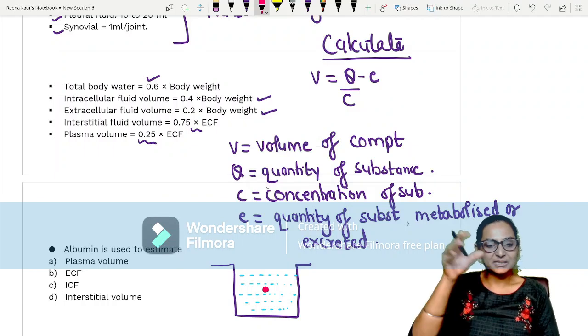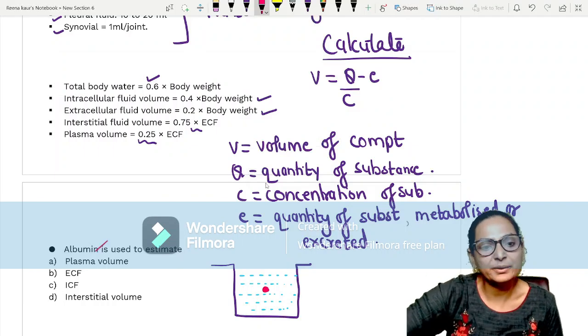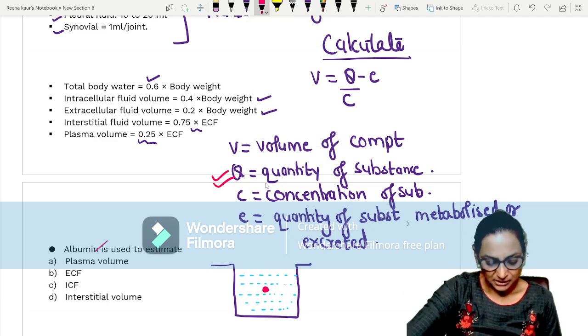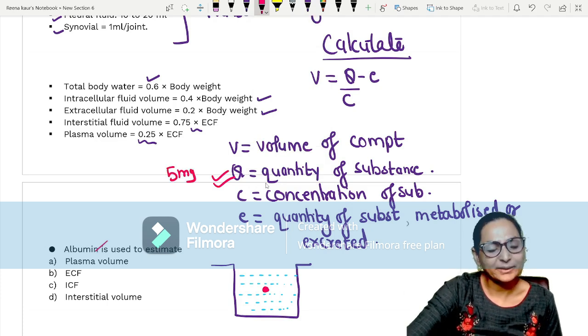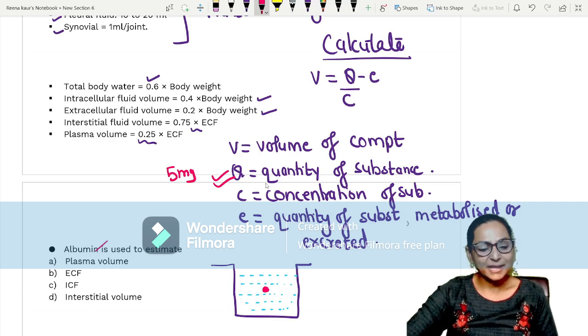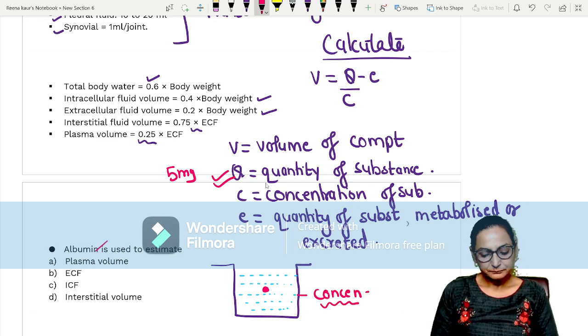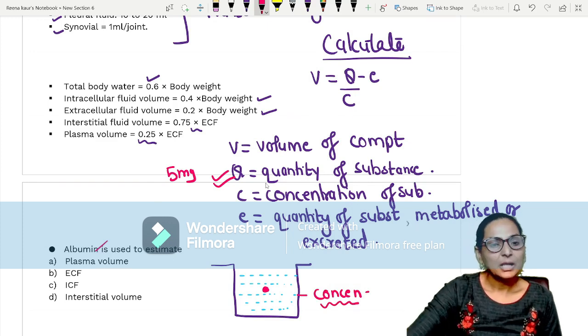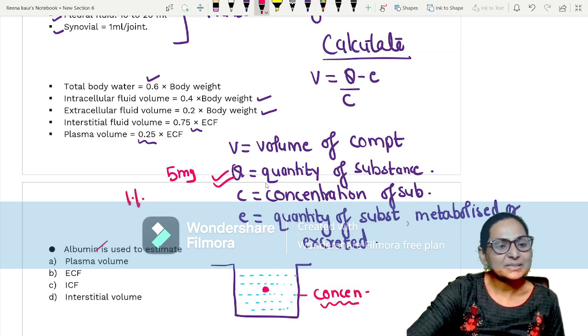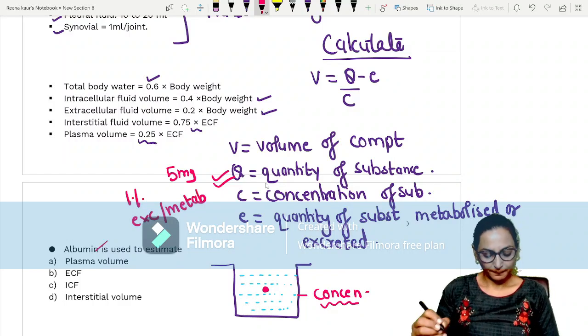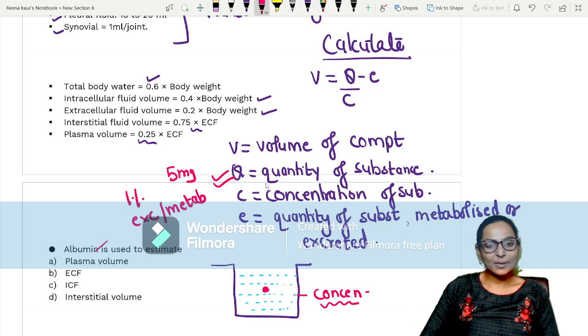I have added a substance X. That means the quantity of the substance is given to me, suppose it is 5 milligram or whatever. After some time, this is going to get dissolved nicely and I can obtain its concentration. And if the question says that out of 5 milligram, 1% got excreted or metabolized, then that is E. Otherwise, E may not be given.